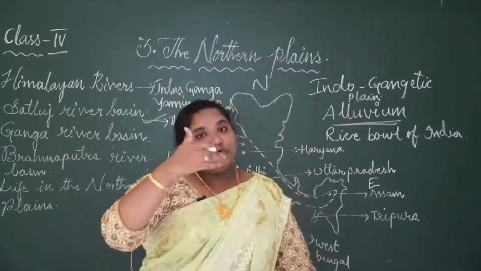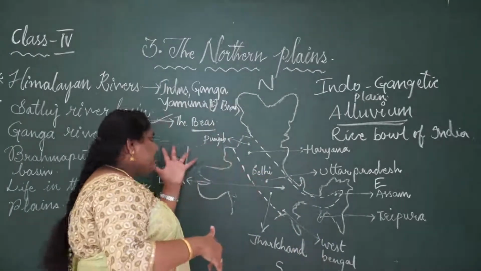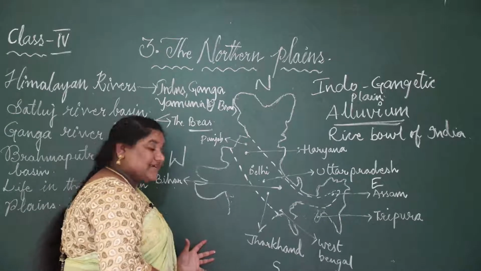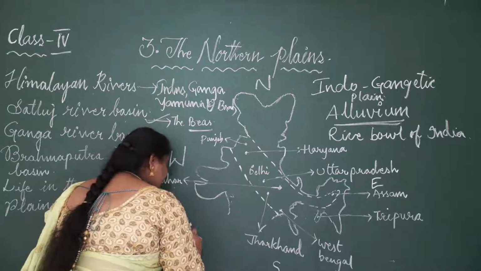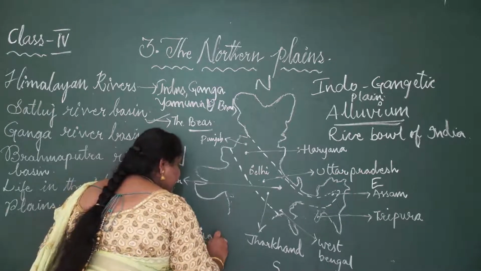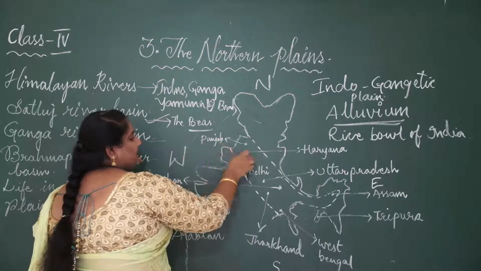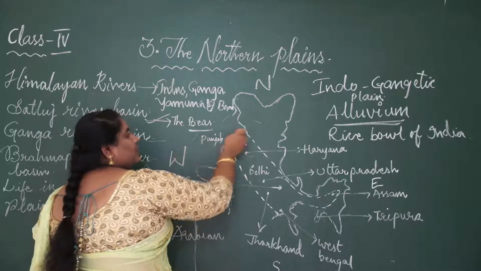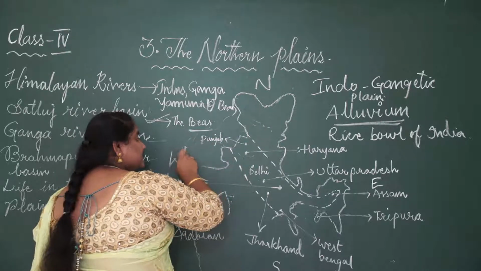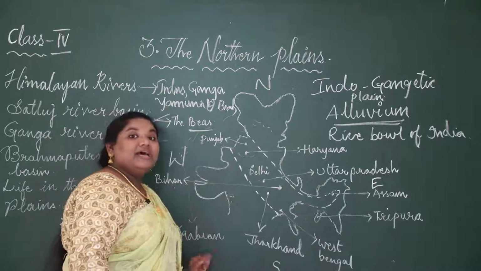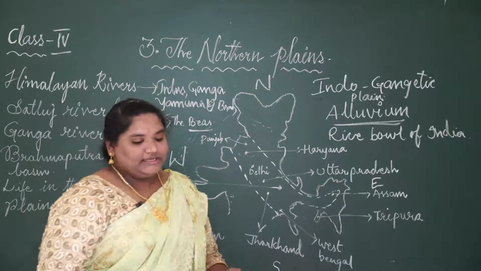And then it flows down and mixes up with a huge, very large water body, as we have told you. What is it? Arabian Sea. We have Arabian Sea here. They flow from the north and the southwest. This Satluj river flows from the southwest and mixes up with river Indus and then comes down to the Arabian Sea, where it mixes with the large water bodies.